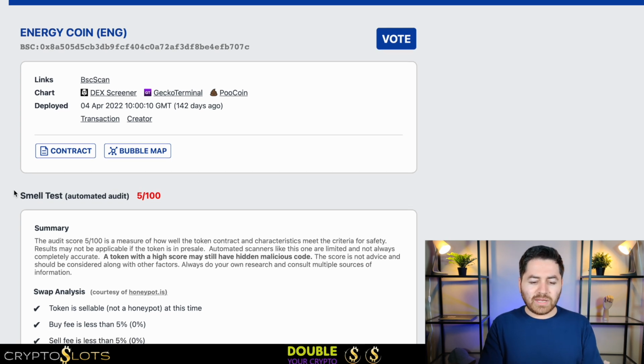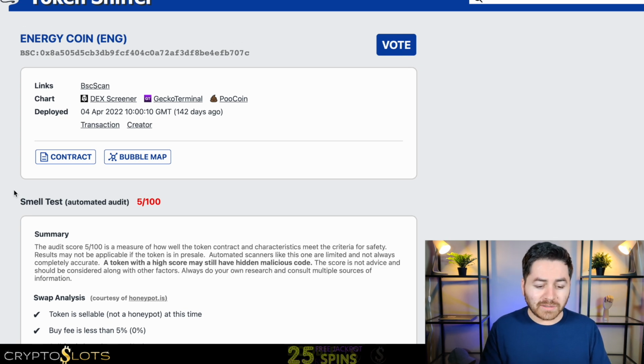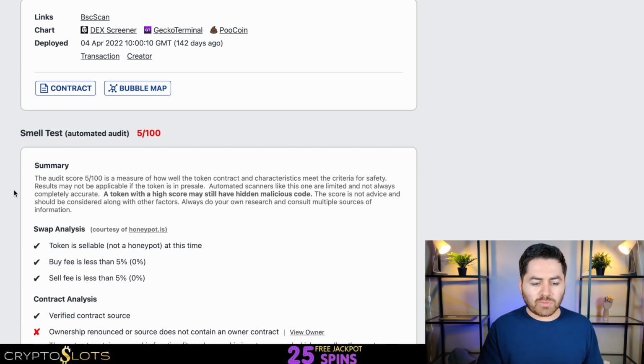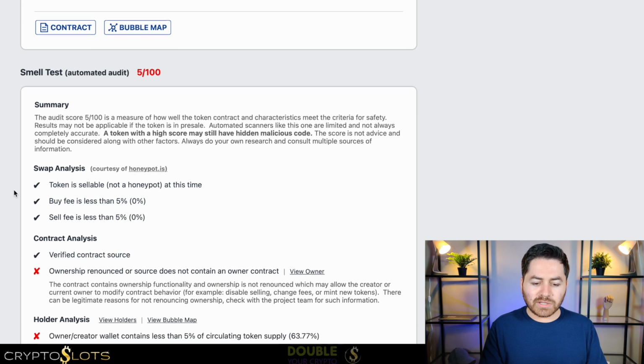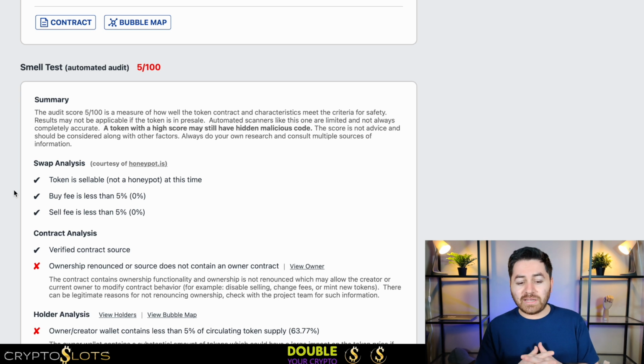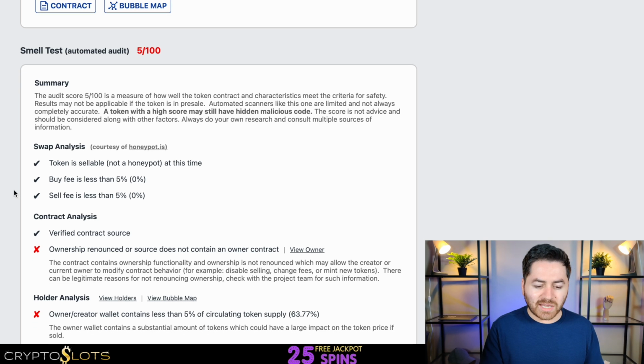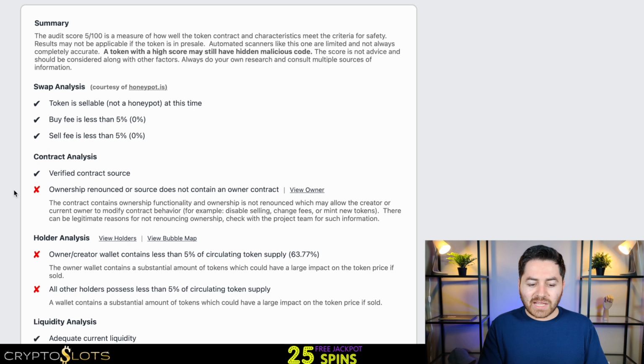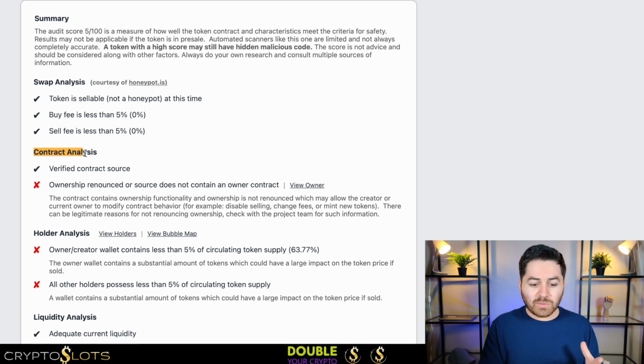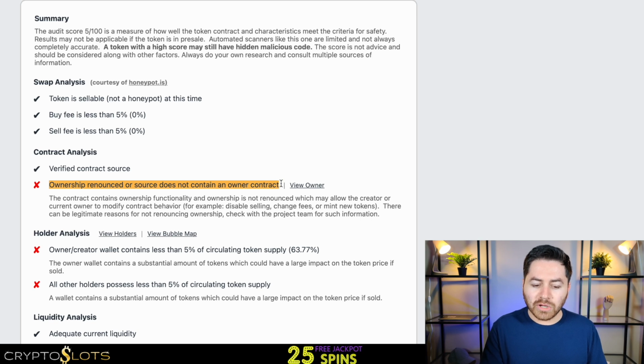So it already gives it kind of a low rating. Now, the first one is going to be the swap analysis. The token is sellable. It's not a honeypot, so it passes that. But in the contract analysis, this is where things start getting interesting. We're already seeing that the ownership is not renounced, or the source does not contain an owner contract. So this is already a bad sign.